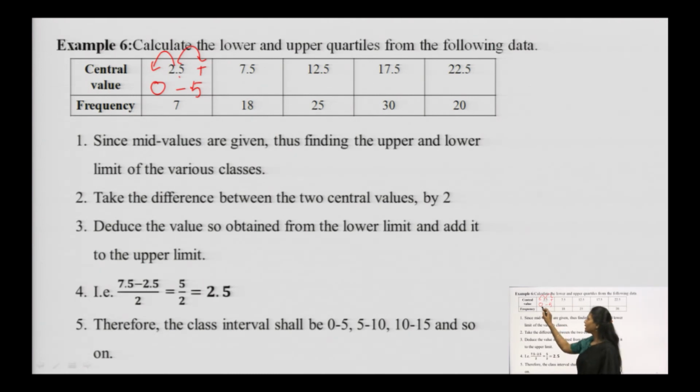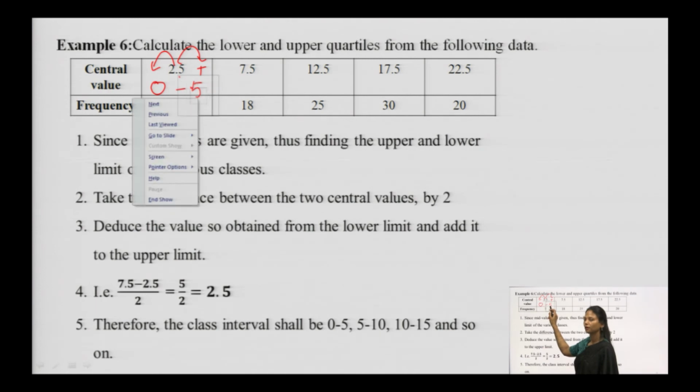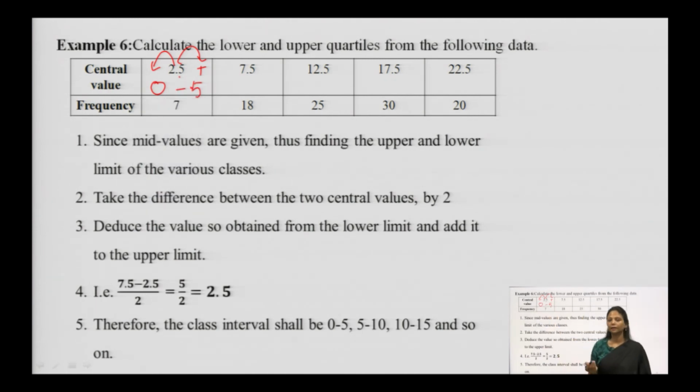So, my upper limit comes out to be 5 and my lower limit comes out to be 0. In the same manner, if I add 2.5 to 7.5, I will get 10, and if I subtract 2.5 from 7.5, I will get 5. So, for this central value, my class interval becomes 5 to 10, where my lower limit is 5 and my upper limit is 10.